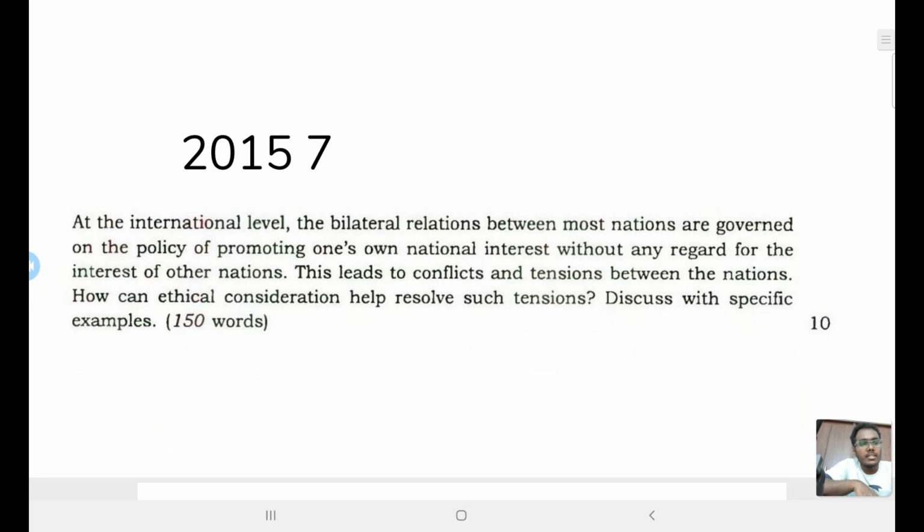Now we will discuss 2015 question 7. At international level, the bilateral relations between most nations are governed on the policy of promoting one's own national interest without any regard for the interest of other nations. This leads to conflicts and tensions between the nations. How can ethical consideration help resolve such tensions?